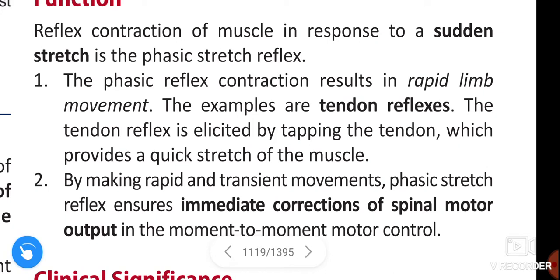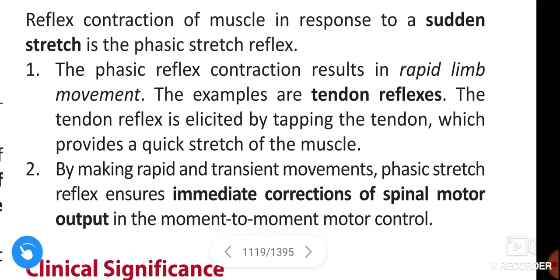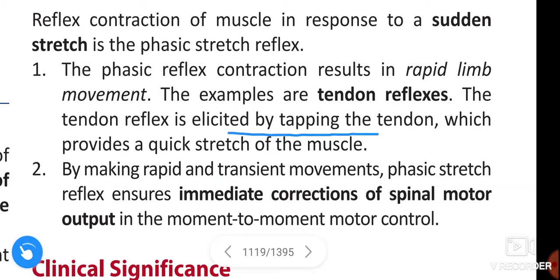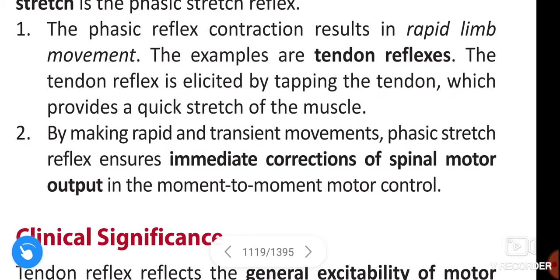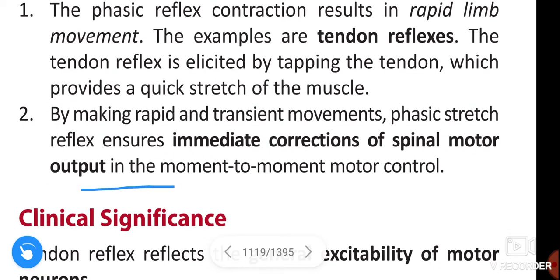Examples of phasic reflex are tendon reflexes. The tendon reflex is elicited by tapping the tendon, which provides a quick stretch of the muscle. By making rapid and transient movements, the phasic stretch reflex ensures immediate corrections of the spinal motor output in moment-to-moment motor control.